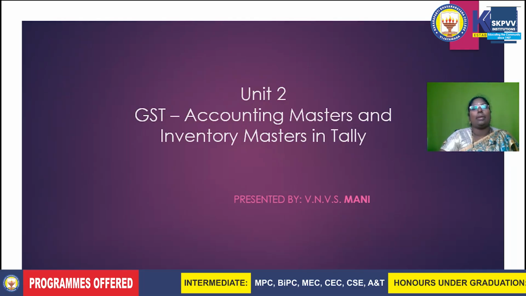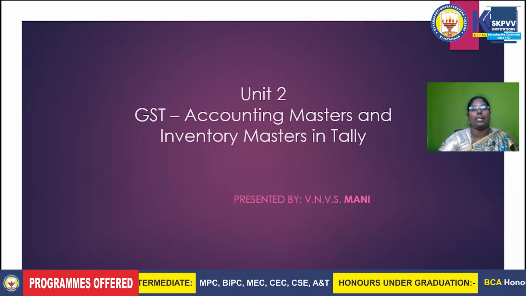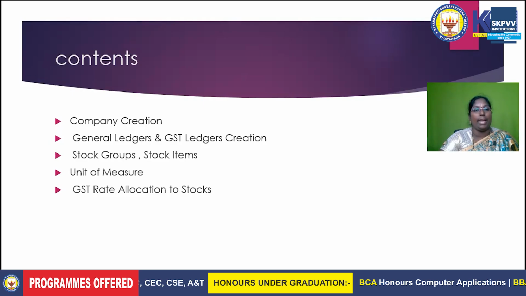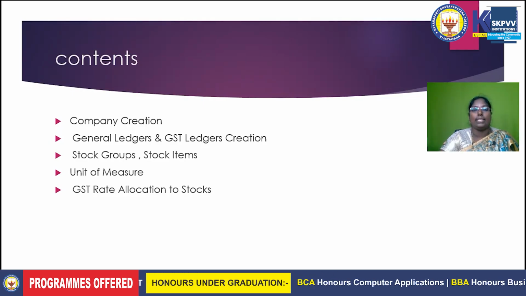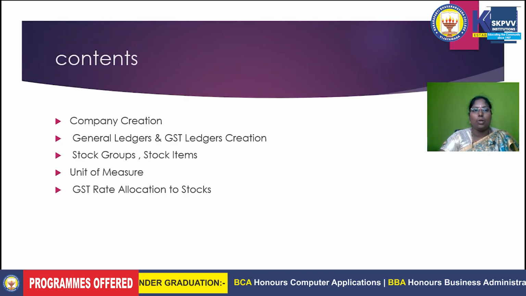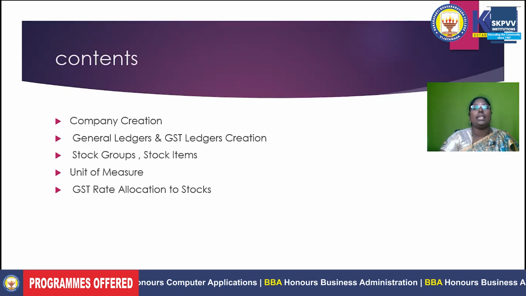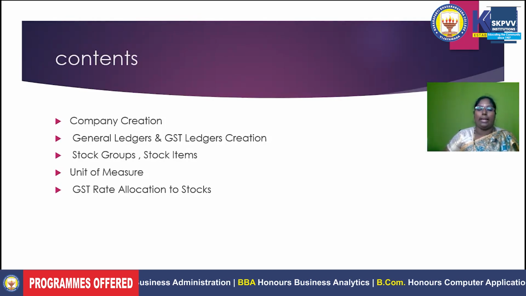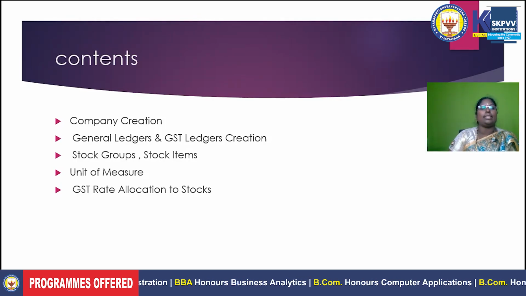Coming to the second unit, the contents we cover in this unit are company creation in Tally, general ledgers and GST ledger creation, stock groups, stock items, units of measures, and GST rate allocation to stock. So coming to the first topic, company creation, in that we are mainly discussing Tally.